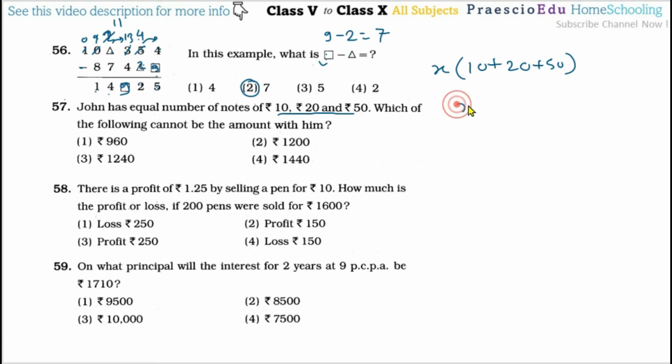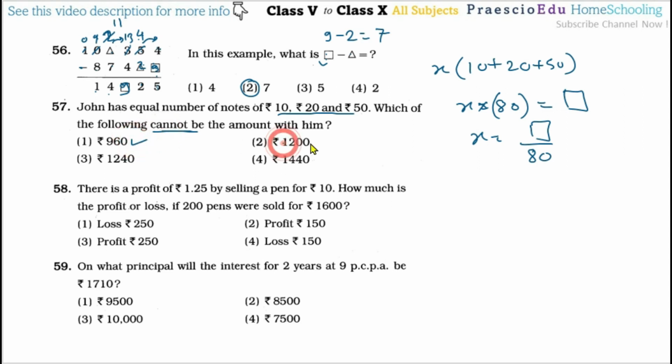So x multiplied by 80 is equal to the amount. First of all, 960. Suppose this is a box, then box by 80 is the meaning, so in terms of 8 it is the same. So 960 can be divisible by 80, but the question asks about what cannot be, so this can be.